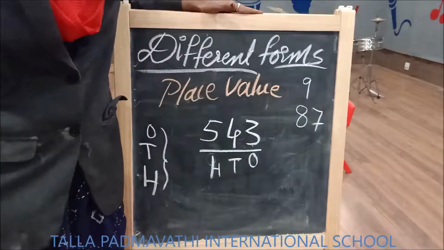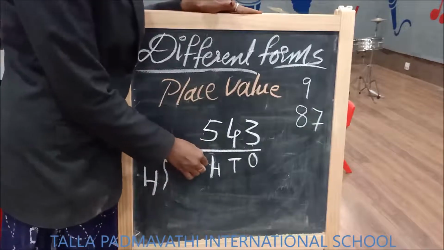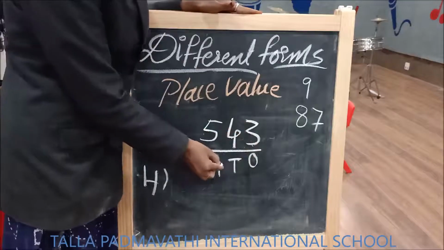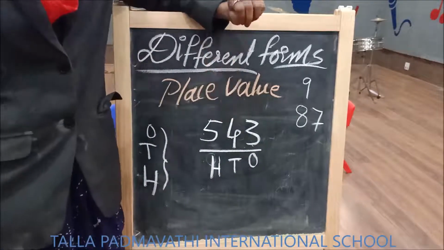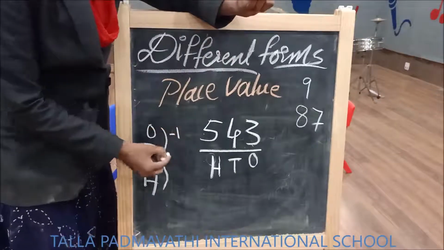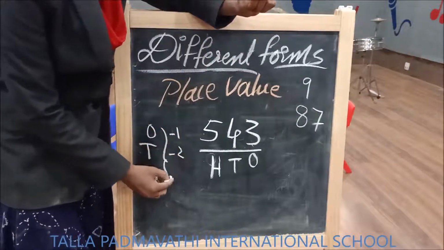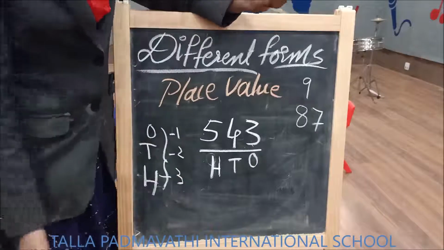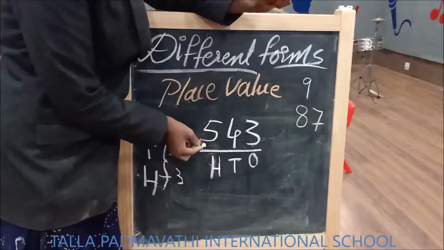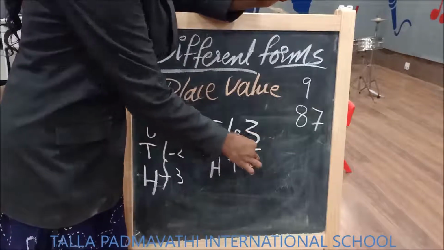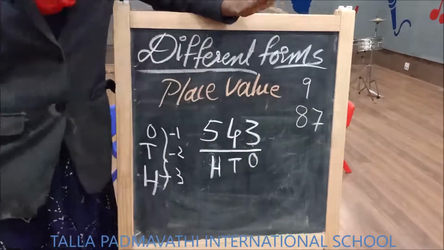Is it easy now? Whenever we say hundreds, it is a 3-digit number, because ones is a 1-digit number, tens is a 2-digit number, and hundreds is a 3-digit number. This was how to read the number.